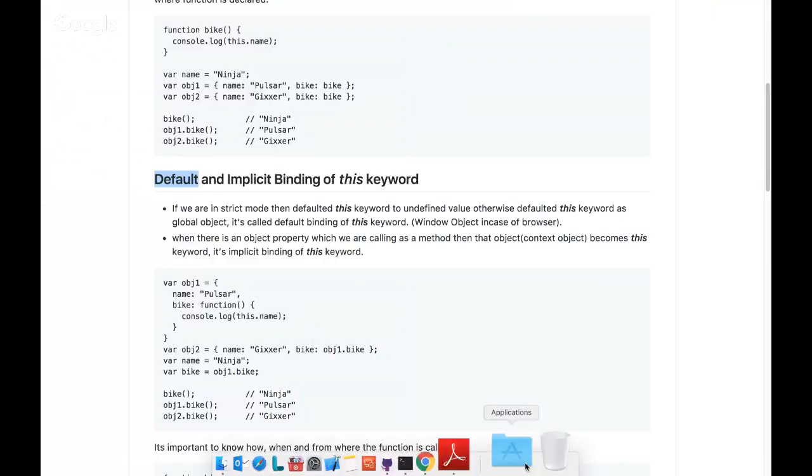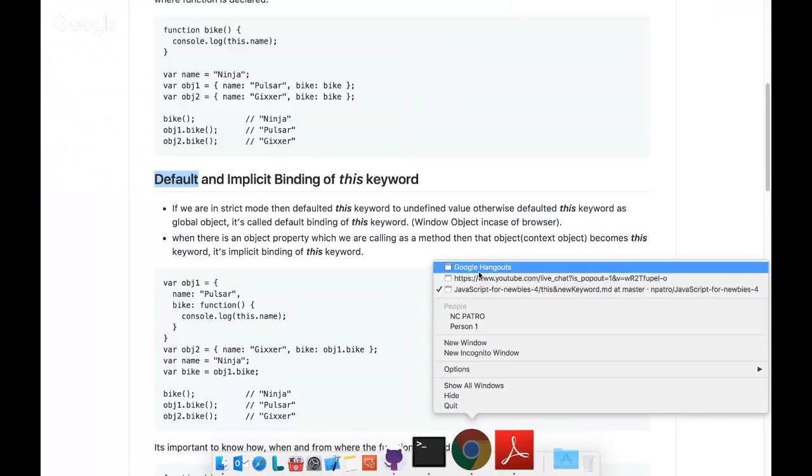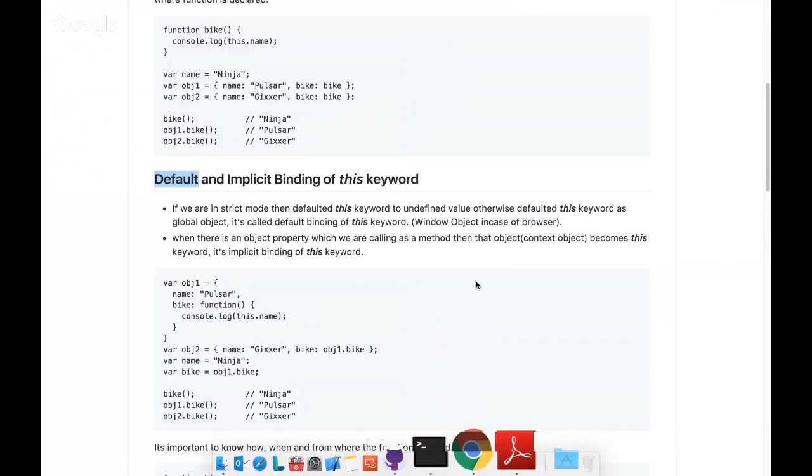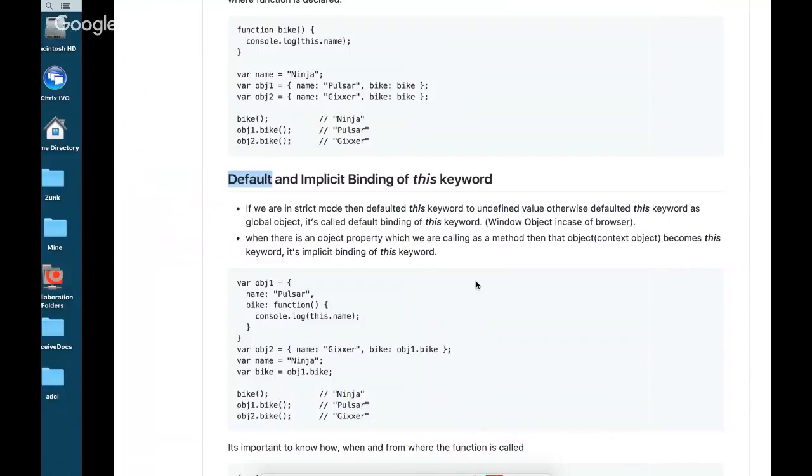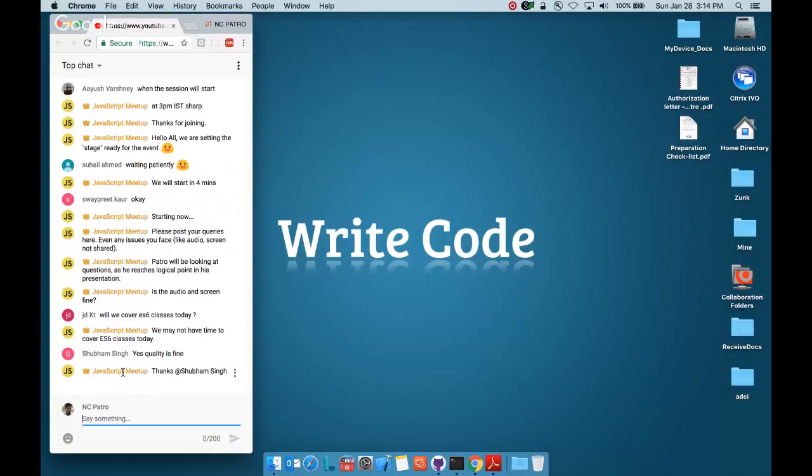Okay, I'll pause a moment to see if we have any questions. Okay, there is only one question. Will we cover ES6 classes today? No, I'm not going to cover ES6 classes today because I thought it would be too much to cover this keyword, inheritance and prototype, and then ES6 classes. If you require, we'll have one exclusive session for ES6 stuff where we'll cover that. Okay, apart from that, that's all.